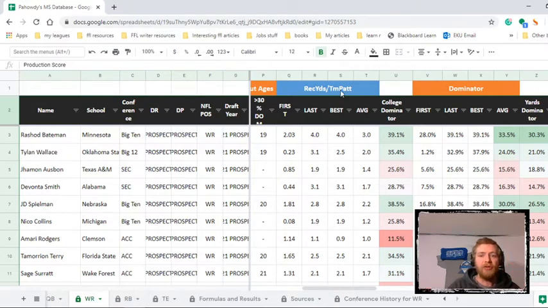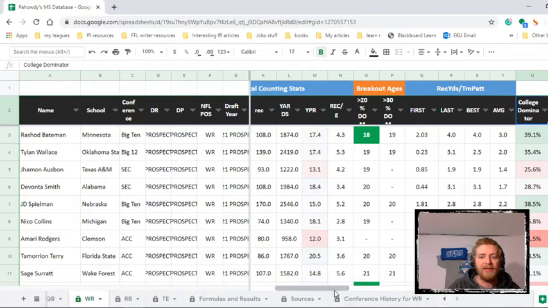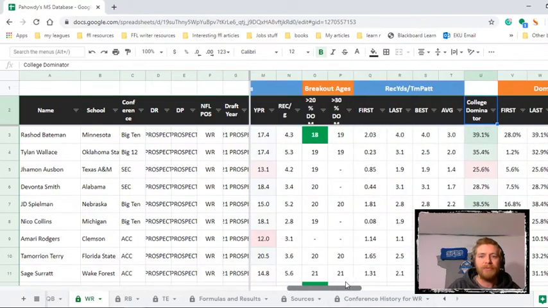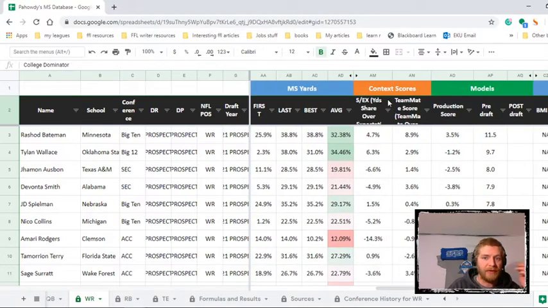So whichever stat you are most interested in, or maybe you're interested in two, you can just look to see what they did in those years. Their first year, last year, best year, and what they did on average. You can see the college dominator, you can see their breakout age at either age, and it feels a lot cleaner, right? Now, since I think age is really important, and that's the other reason why I was tracking it by age, it's still all in here.